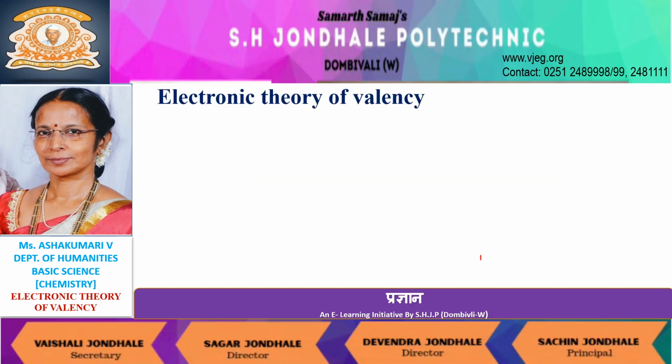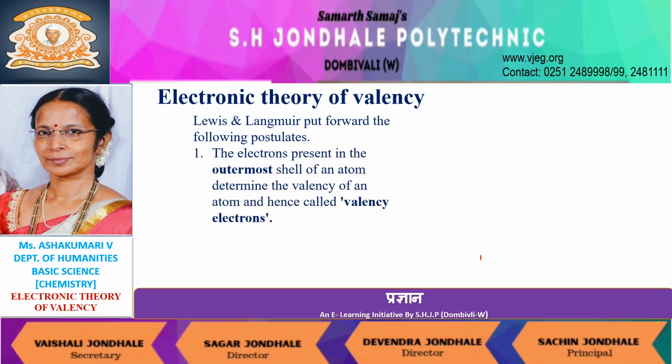To understand the concept of chemical bond, we shall concentrate first on postulates of electronic theory of valency given by Lewis and Langmuir. Lewis and Langmuir put forward the following postulates. Electrons present in the outermost shell are called valence electrons.